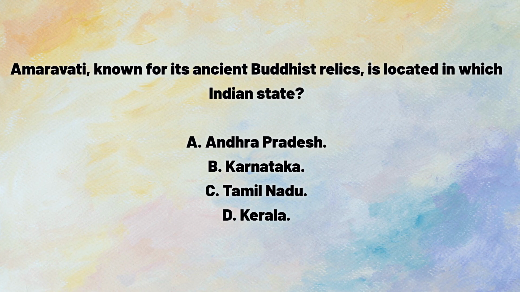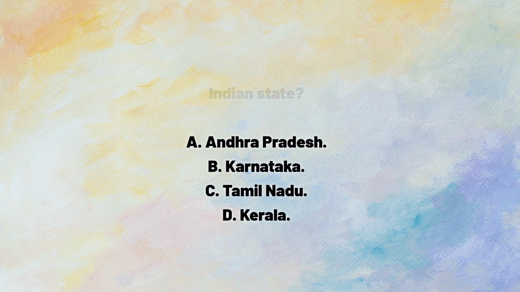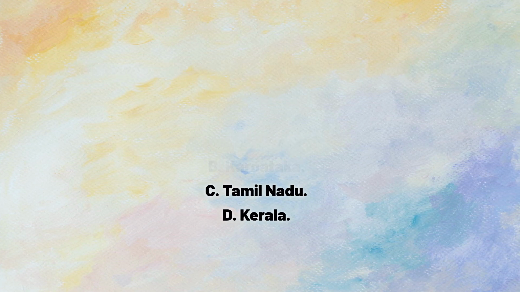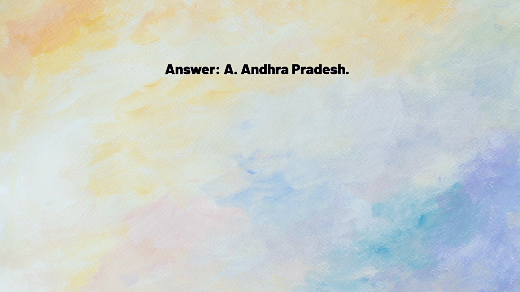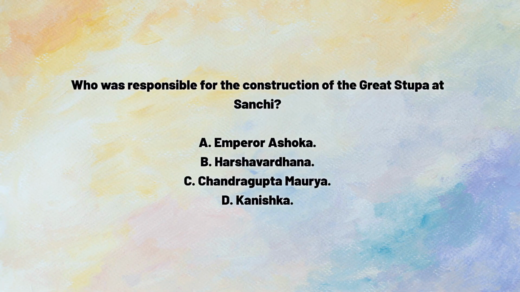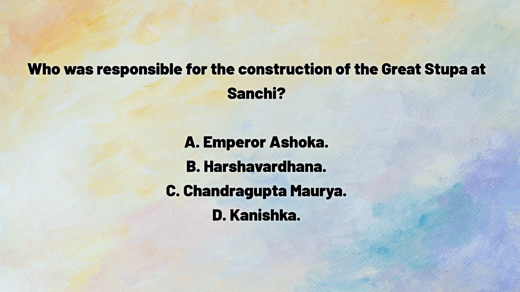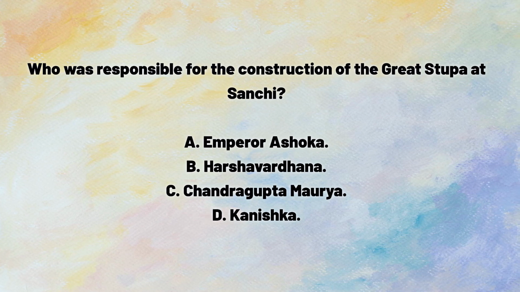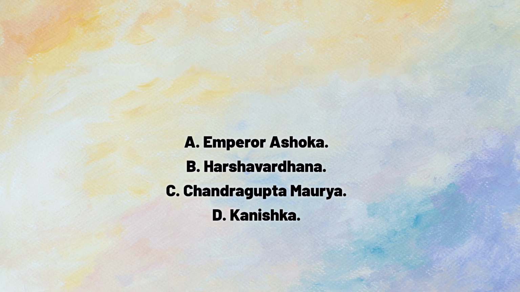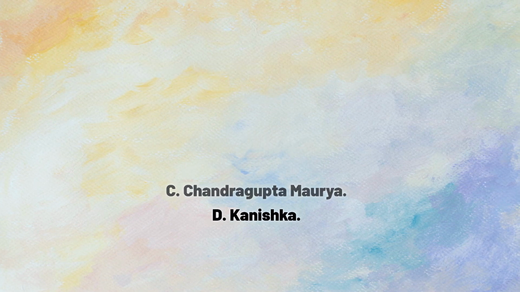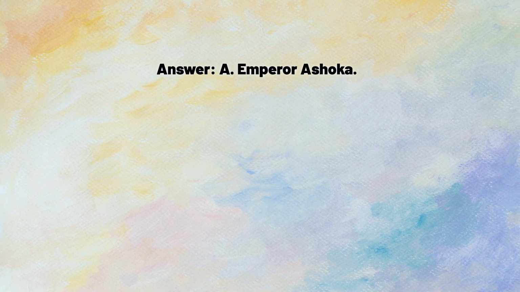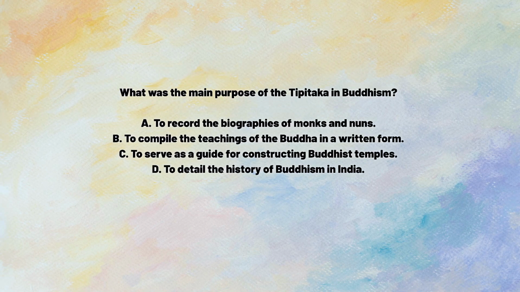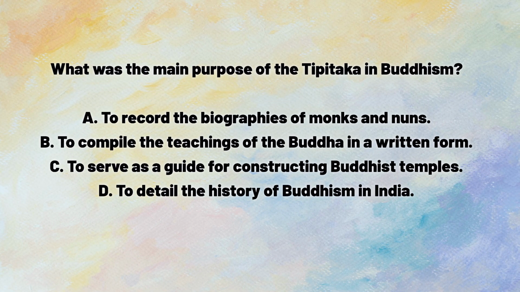A. Andhra Pradesh. B. Karnataka. C. Tamil Nadu. D. Kerala. Answer. A. Andhra Pradesh. Who was responsible for the construction of the Great Stupa at Sanchi? A. Emperor Ashoka. B. Harshavardhana. C. Chandragupta Maurya. D. Kanishka. Answer. A. Emperor Ashoka. What was the main purpose of the Tipitaka in Buddhism?